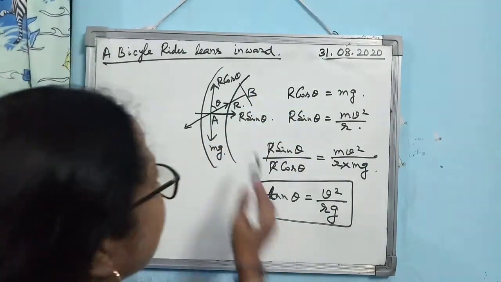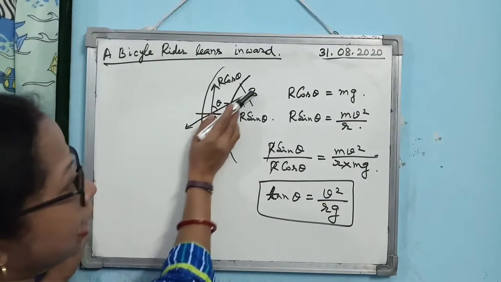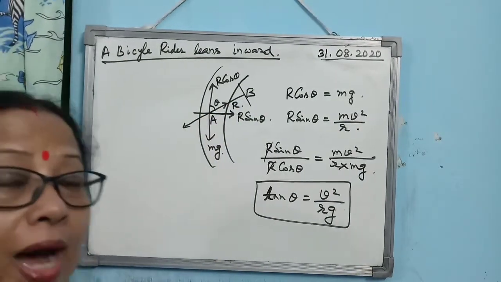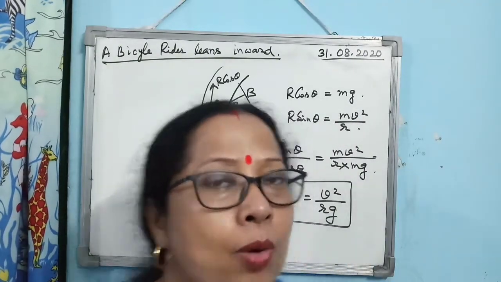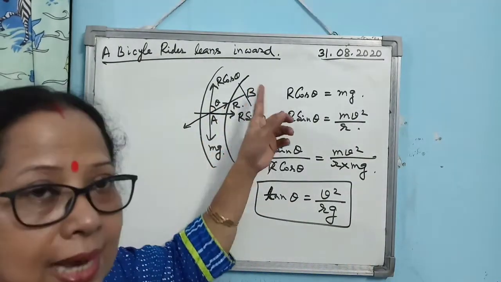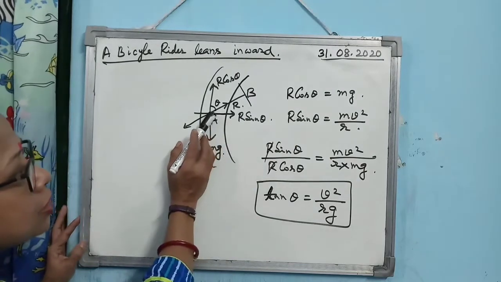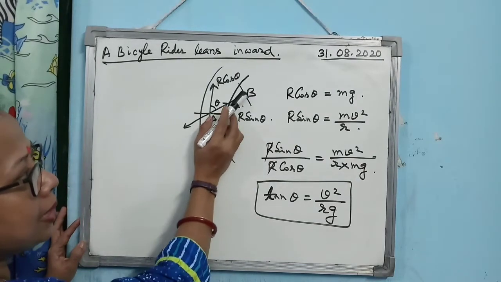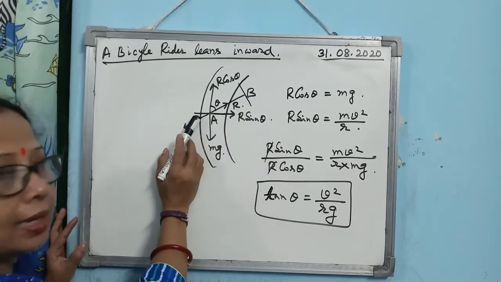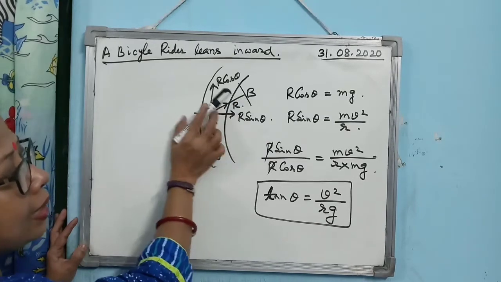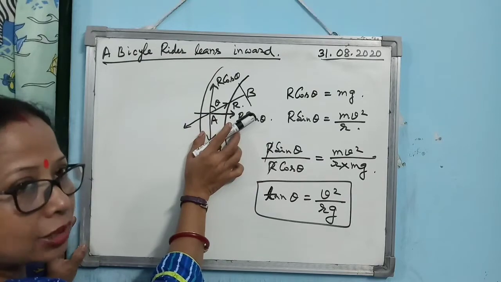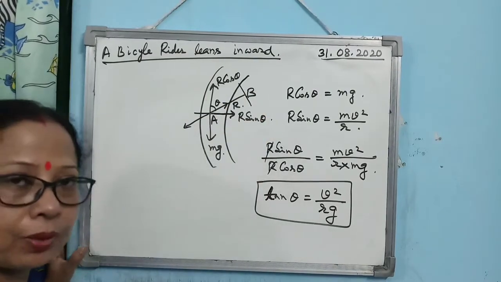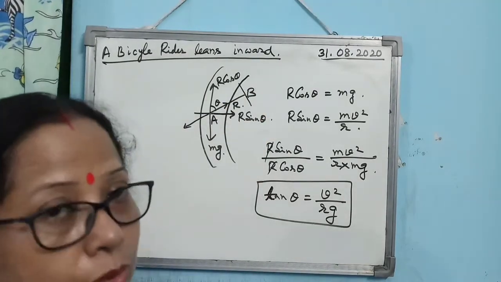Means if the turn is this side, you have to lean along this side. Now why you have to lean along this side, that you have to understand. Now I cannot draw the entire cycle, so I have just drawn this one, that AB. This is the line of the bicycle. So you see, the rider leans in the inward direction while taking the turn. Now why it is so, just try to understand it.